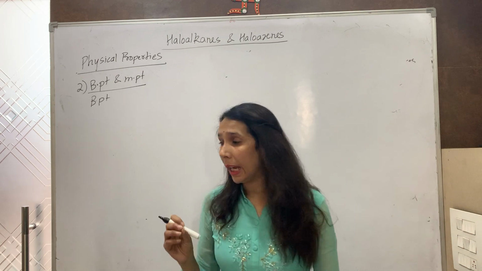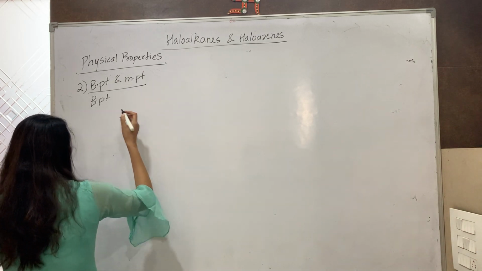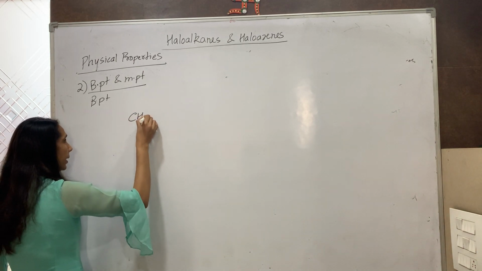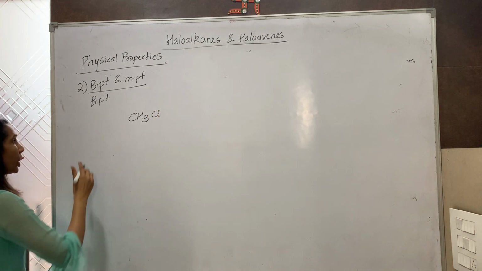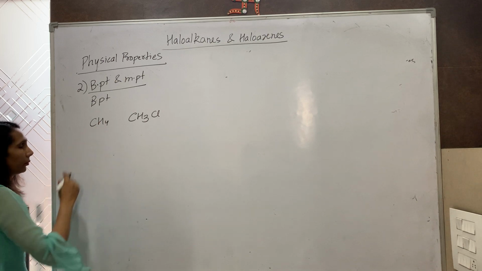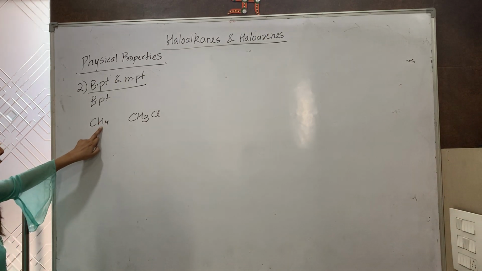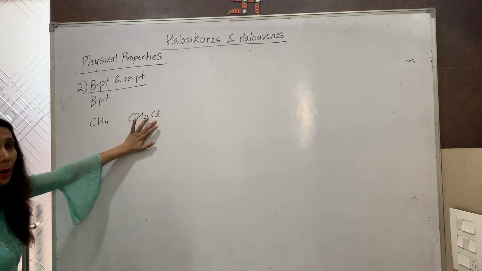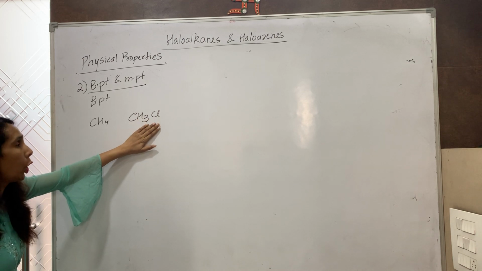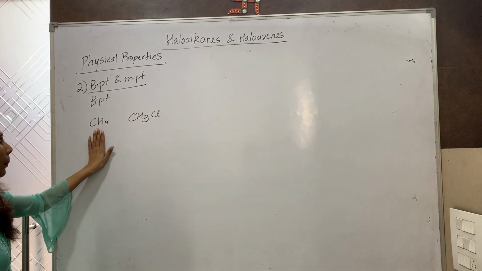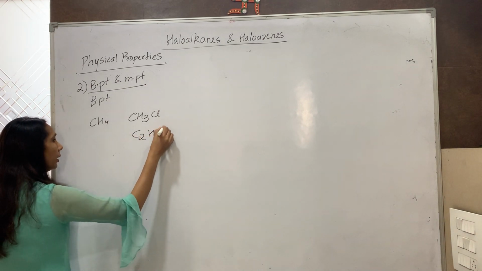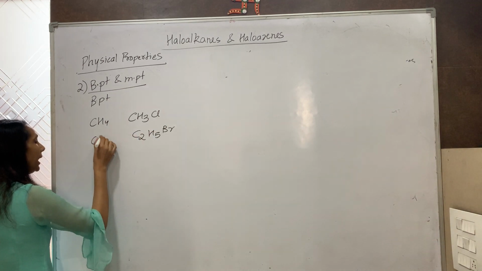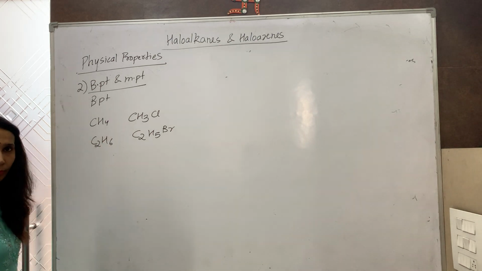Now for haloalkanes, we take a particular example, CH3Cl. The parent alkane from which it is made is methane. In methane, when one of the hydrogens is replaced by a halogen, we get chloromethane. So this is the parent hydrocarbon. If I consider C2H5Br, the parent hydrocarbon is C2H6.